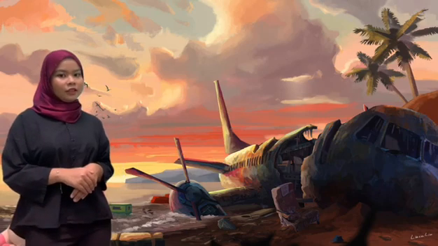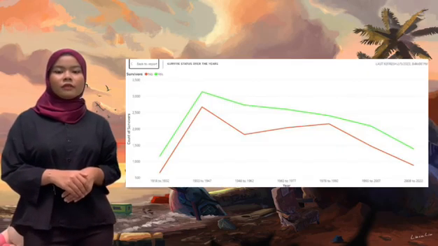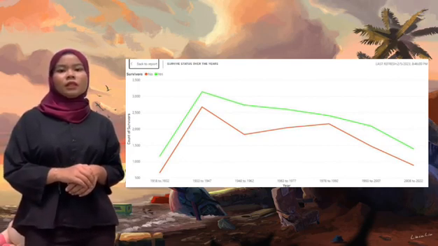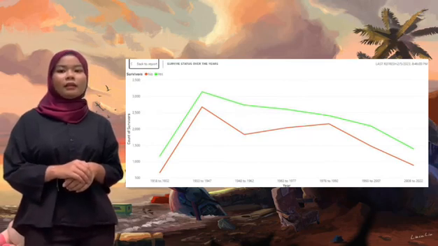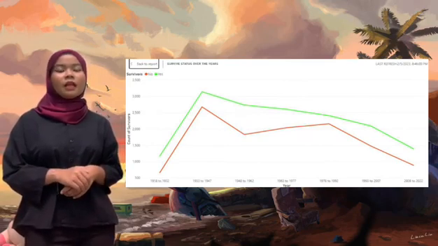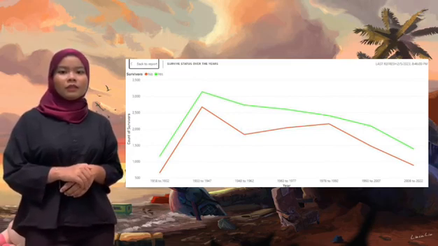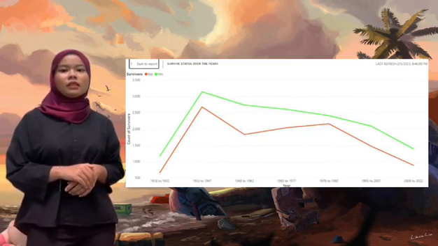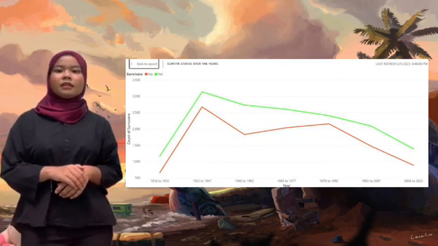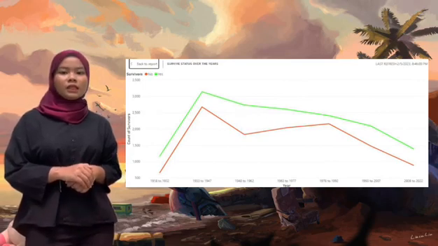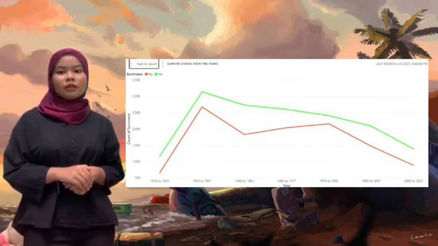Next is the fifth chart. Over the years, the record of survival status has been collected. If the status says yes, this means there are one or more people, which includes crew, passengers, and the other category, which includes people outside the plane or animals, that survived the crash. Meanwhile, if the status is no, it means not a single person or even animal survived the crash. The chart shows the frequency of the status, whether it is yes or no, throughout the years from 1918 to 2022.